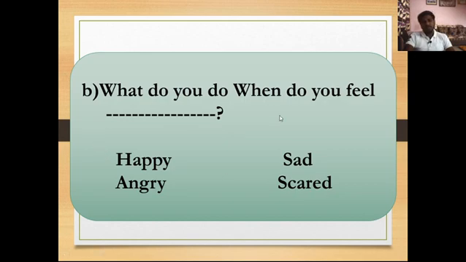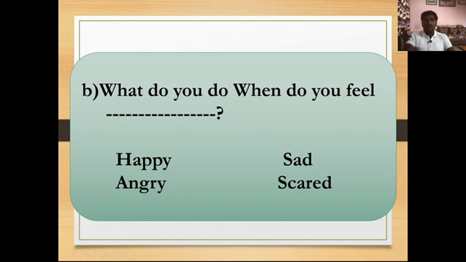Again, here we have to use all these four words and we have to frame four questions, with the help of this incomplete question: what do you do when you feel dash dash? So you have to put each word in place of this blank space and frame four questions here: what do you do when you feel happy, sad, angry and scared? Again, we are going to use all those four words which we have seen in the previous slide.